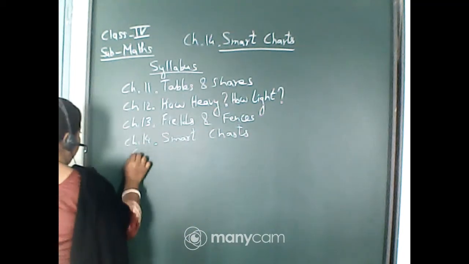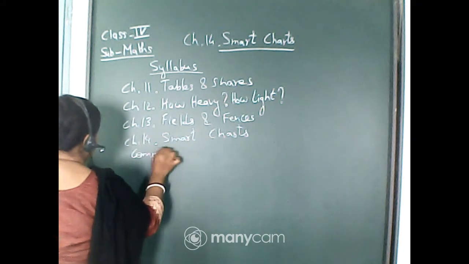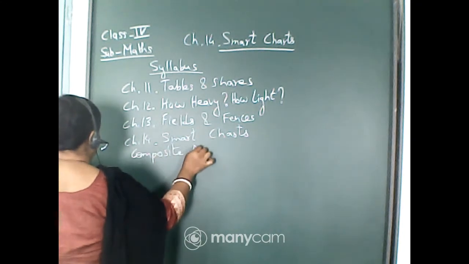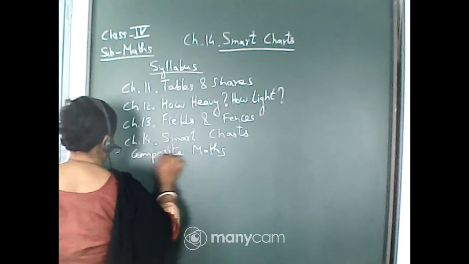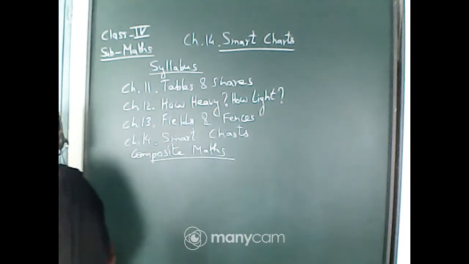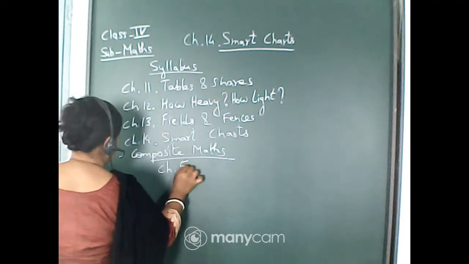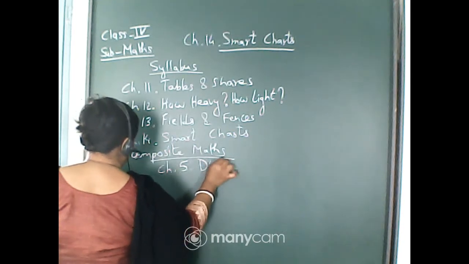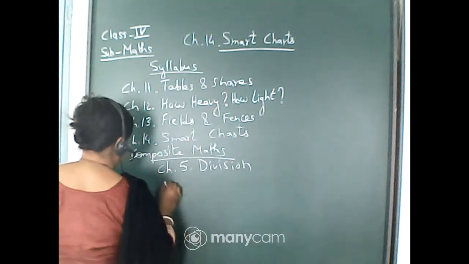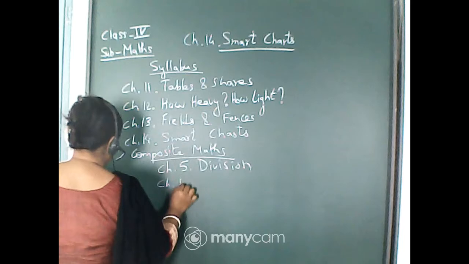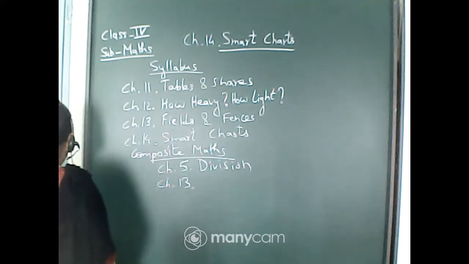And from composite maths you will practice chapter number 5, division. Chapter number 13, unitary method.